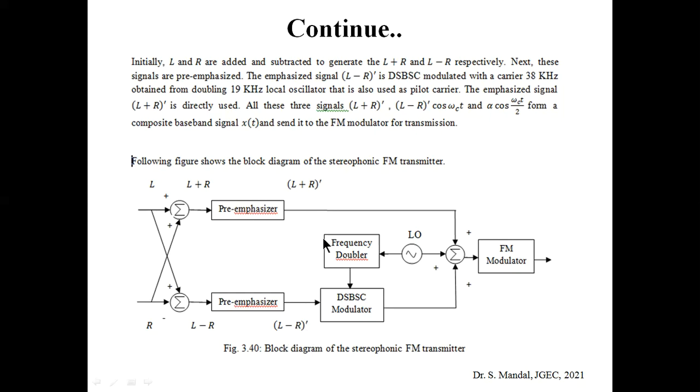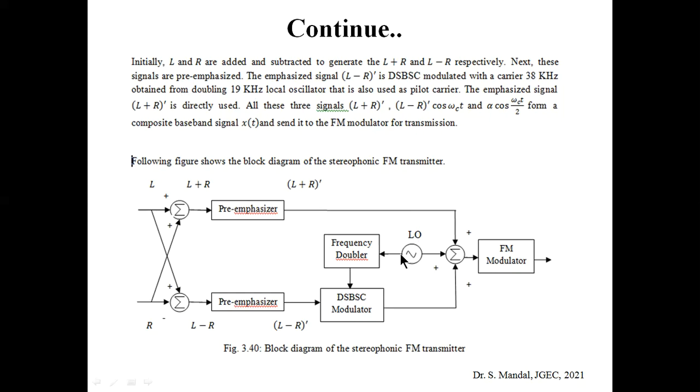Next, the pre-emphasized difference signal L minus R dash is DSBSC modulated with a carrier of 38 kilohertz. How can we get this 38 kilohertz?